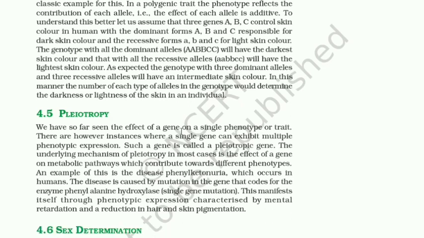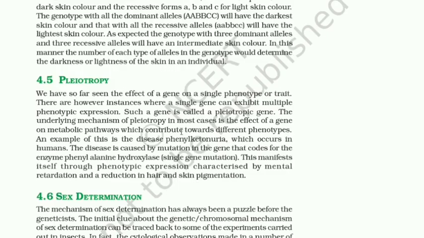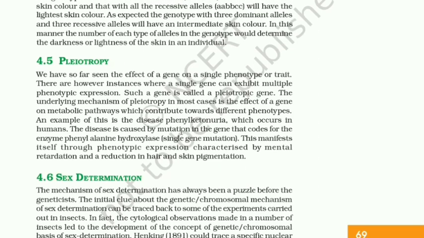The genotype with all the dominant alleles, that is capital A, capital A, capital B, capital B, capital C, capital C, will have the darkest skin color, and that with all the recessive alleles, small a, small a, small b, small b, small c, small c, will have the lightest skin color. As expected, the genotype with 3 dominant alleles and 3 recessive alleles will have an intermediate skin color. In this manner, the number of each type of allele in the genotype would determine the darkness or lightness of the skin in an individual.